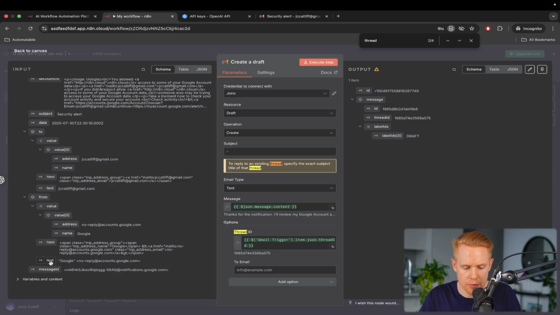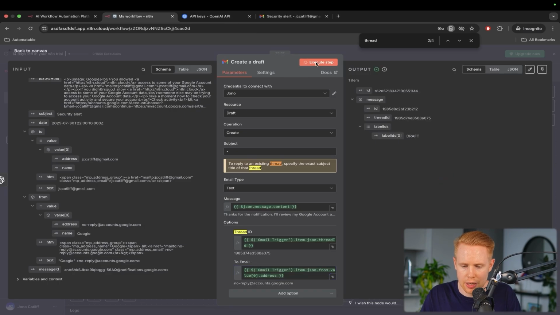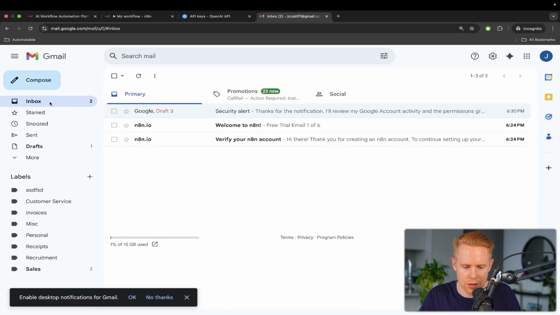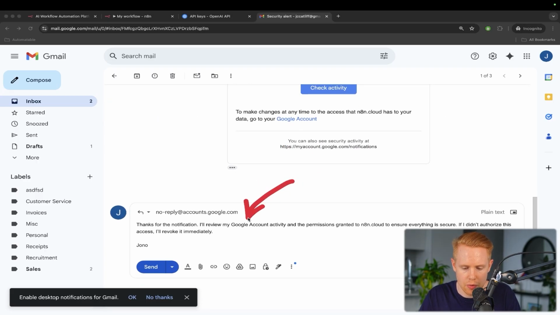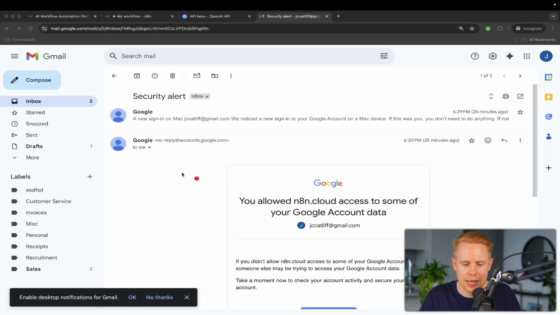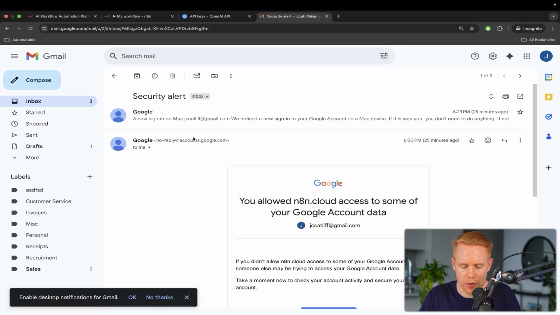So we're going to go ahead and copy the address over here. And now we can click execute this step one more time. From within our Gmail account over here, we can see that the Gmail draft has been created with the message, and we also have the email that we're replying to. So I could now send this and it's going to automatically reply to this email if I wanted to.